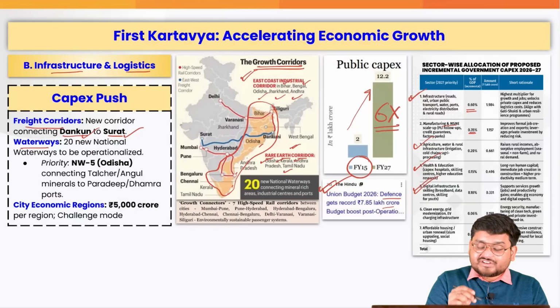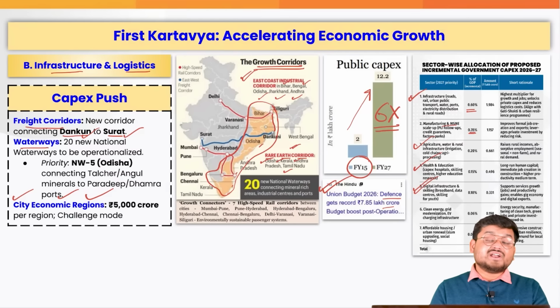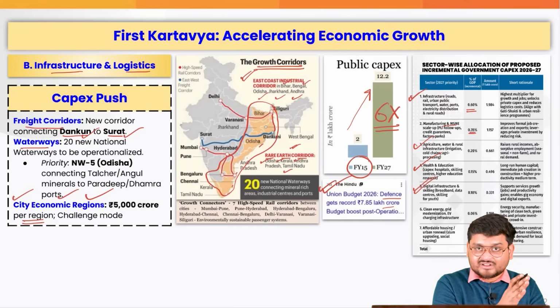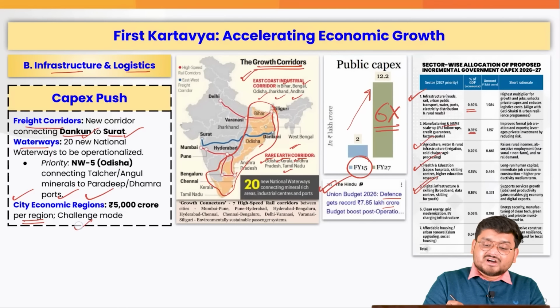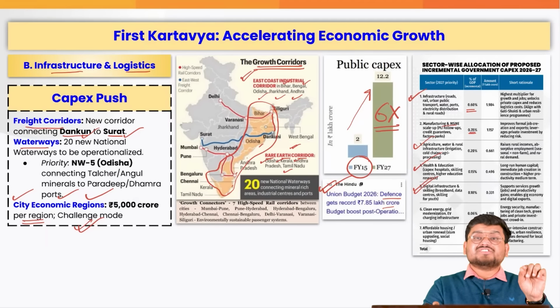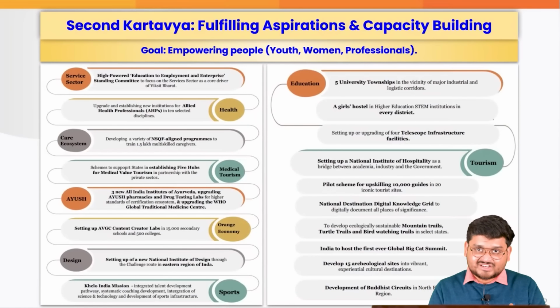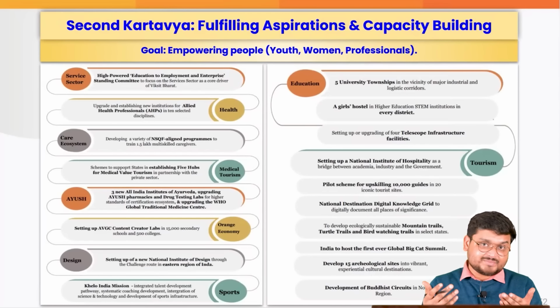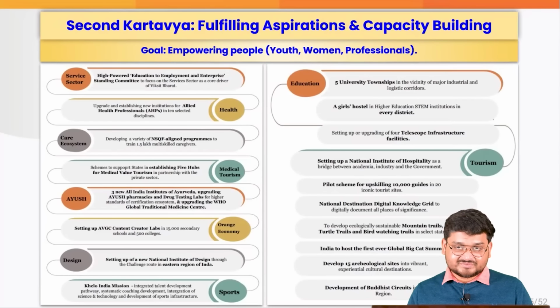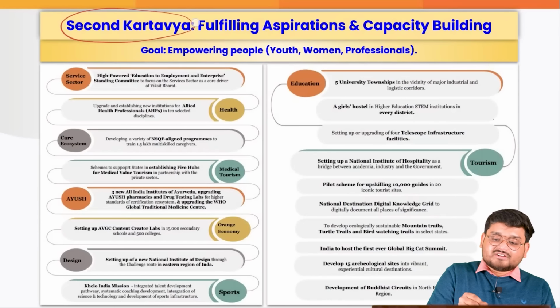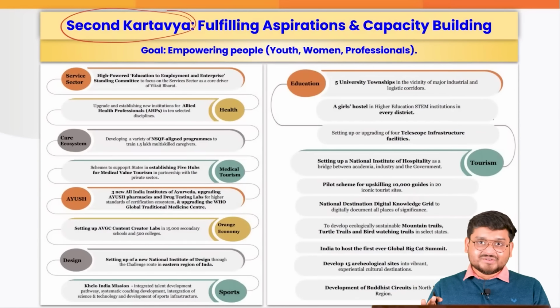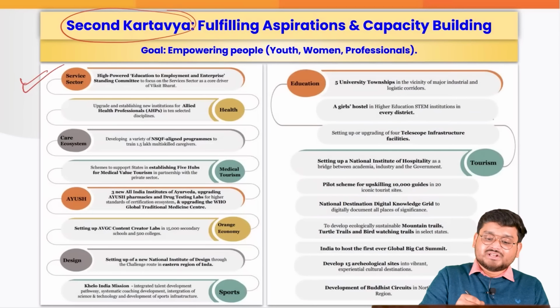Also, there is a new initiative of city economic regions where 5,000 crore will be given to some cities according to their regions, and where the regions will be selected according to a challenge mode. This will be almost like an auction where the various state governments can present their developmental models to attract more funds. Now, coming to the second Kartavya, there are so many initiatives here. All of you, these initiatives will be there in your handout.